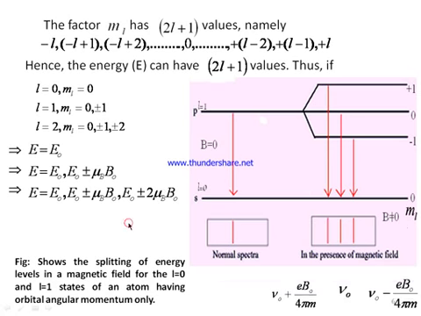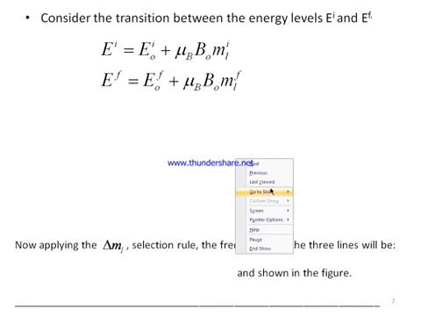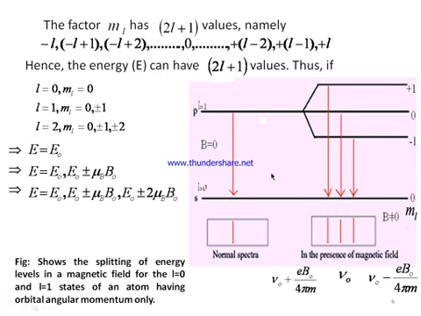Now let us apply the allowed transitions rule, known as the selection rules. The selection of allowed transitions is very important. For that, Δml should be equal to 0 or plus or minus 1, that is, only those transitions will be allowed.